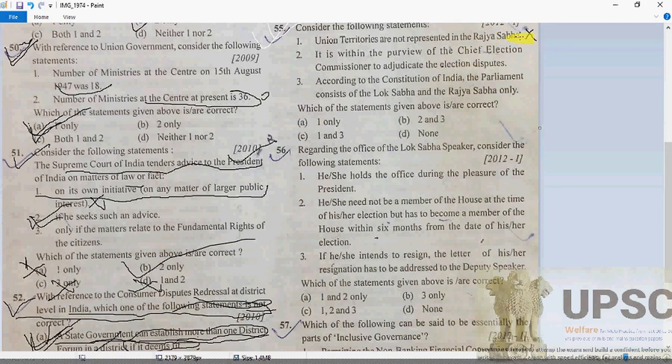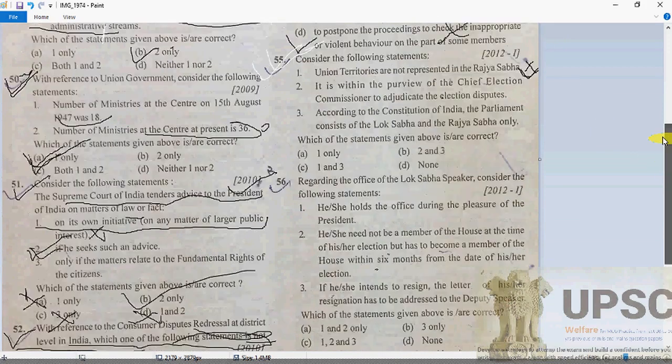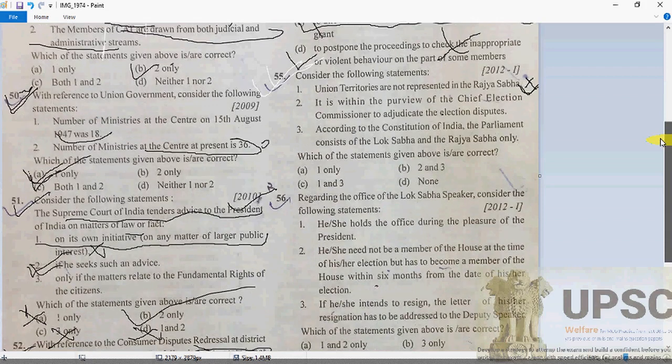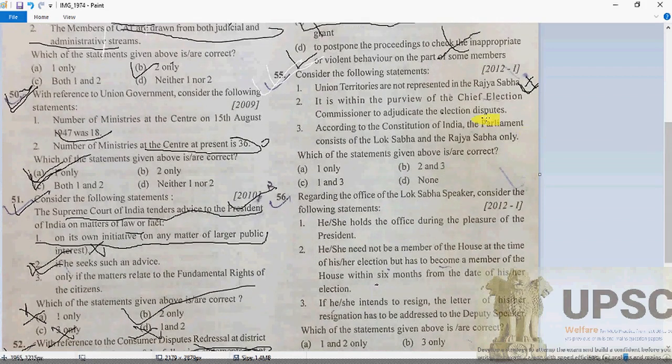Why? Because union territories are represented in the Rajya Sabha. So the statement that union territories are not represented in the Rajya Sabha is absolutely wrong, and it will be incorrect here.